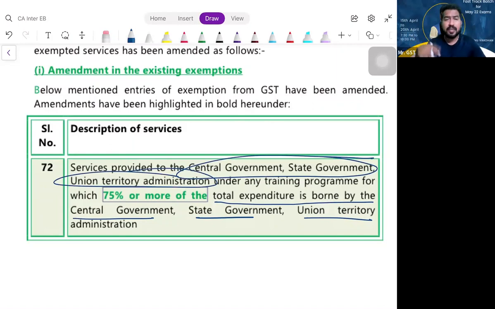So earlier, if they were paying full consideration, it was exempt from GST. But now the amendment is that they need not pay full consideration. Even if they are paying 75% consideration, that is also fine. That means if the fees is 1,000 rupees, government is giving 750 and the student is giving 250, then the transaction is exempt. Is it clear? So if 75% or more of the total expenditure is borne by central government, state government or union territory administration, it is exempt from GST. Am I clear?